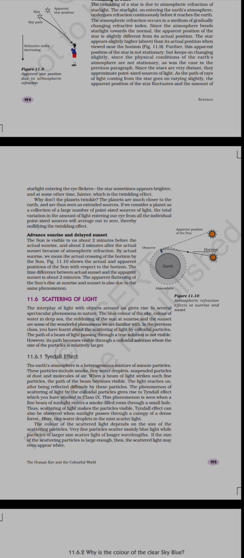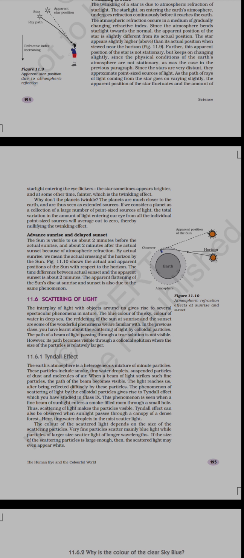The particles in a true solution are too small. In a colloidal solution, the particles are a little larger, so the path becomes visible. When this happens and it turns into blue light, it is called the Tyndall effect.